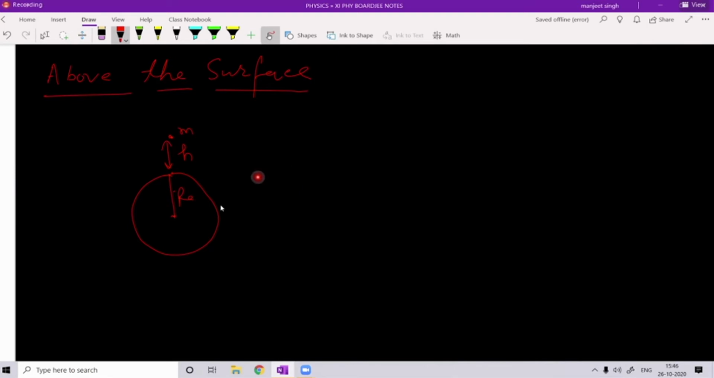What is the gravitational acceleration on the surface of Earth? First of all, we will write the formula for the gravitational acceleration on the surface of Earth, which is denoted by g: G ME upon RE square. We have just read that. Now let us write the formula for the value of g at height h above the surface of Earth, at this place.